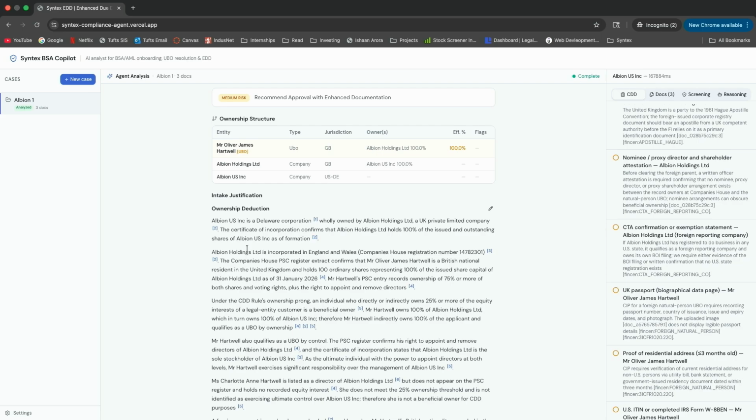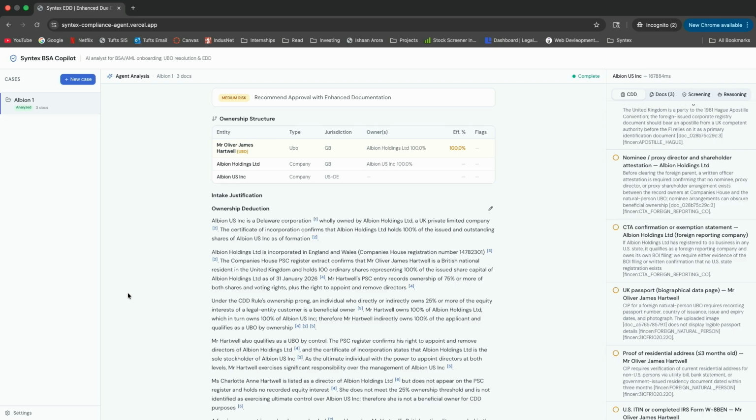It cites the documents that have been uploaded by the applicant, or it cites updated FinCEN regulations, or the customer identification program that is embedded in the system. We've assigned a pretty generic one, but if your organization has a particularly thorough CIP, you can go to settings here and customize it if you wish. And the agent will then cater its responses to your CIP and cite all those responses back to the rules.